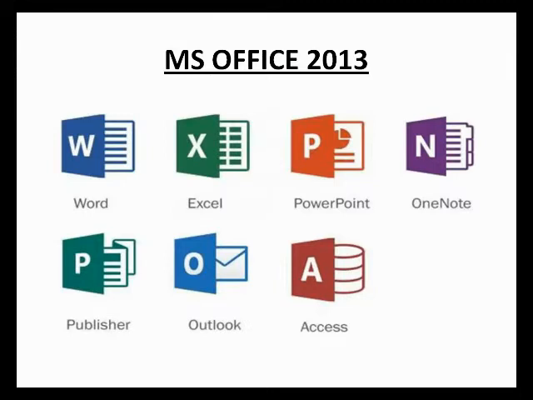MS Office, Microsoft Office, or simply Office is a family of server software and services developed by Microsoft. It was first announced by Bill Gates on August 1st, 1988 in Las Vegas. The first version contained Microsoft Word, Microsoft Excel, and Microsoft PowerPoint.